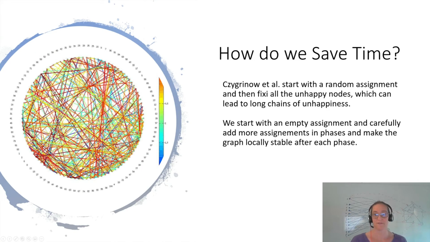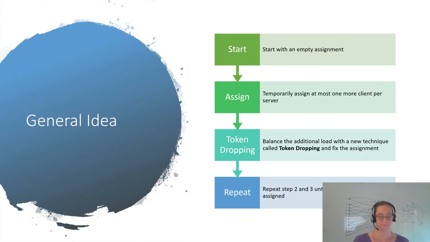So how do we save time compared to Jukka's algorithm? In their work, they start with a random assignment of clients to servers, and then they fix all the unhappy nodes. And this can lead to long chains of unhappiness that have to go on fixing, because every time a client changes the server, it can make another client unhappy. We, on the other hand, start with an empty assignment, and we carefully add more and more assignments in phases. And after each phase, we make the graph locally stable again.